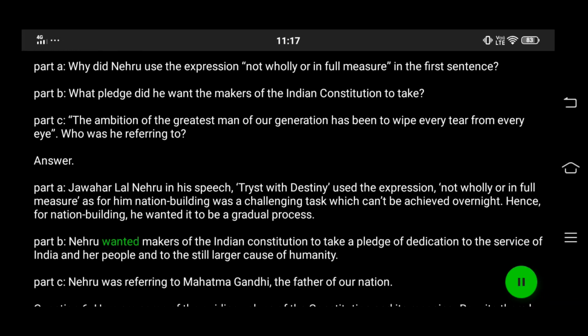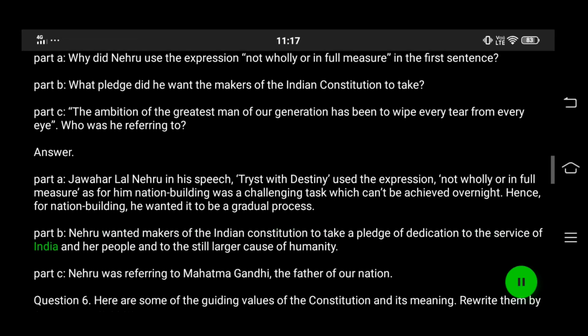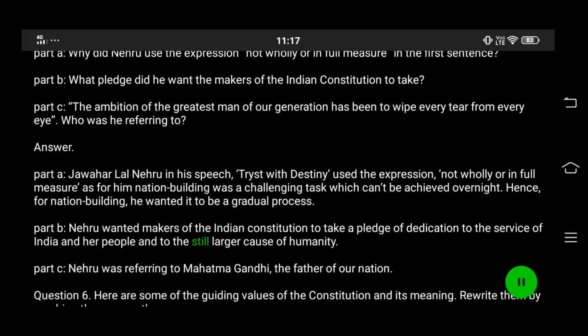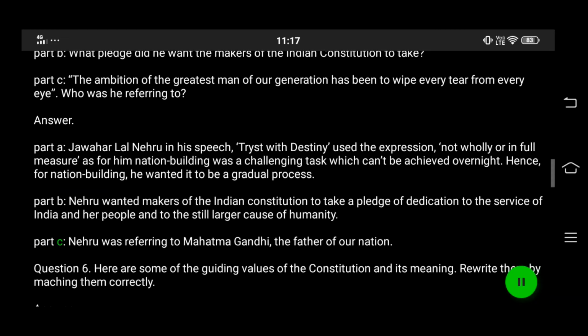Part B. Nehru wanted makers of the Indian Constitution to take a pledge of dedication to the service of India and her people and to the still larger cause of humanity. Part C. Nehru was referring to Mahatma Gandhi, the father of our nation.